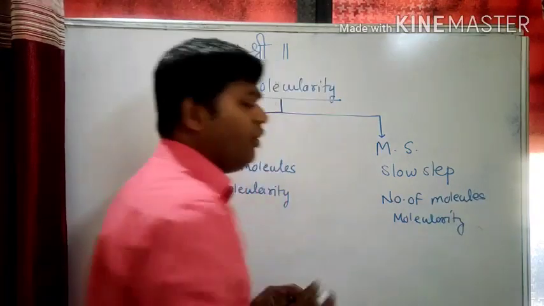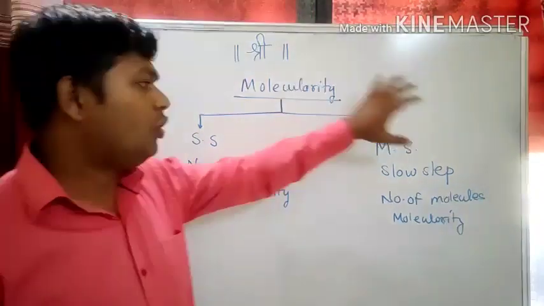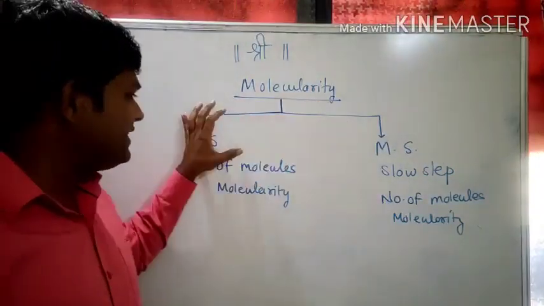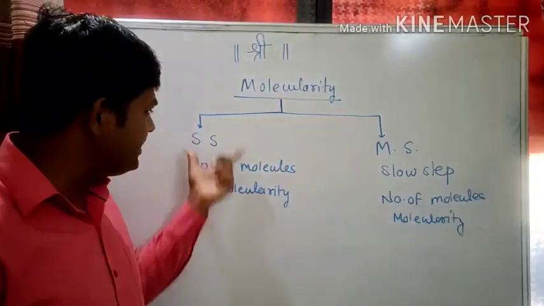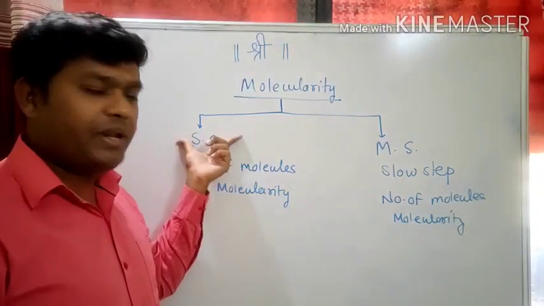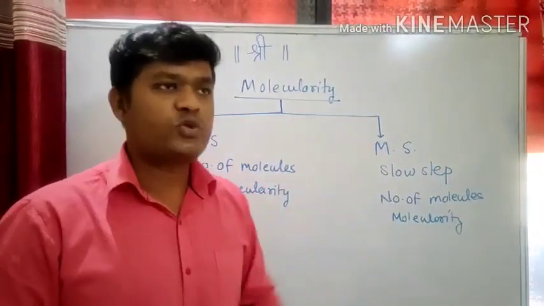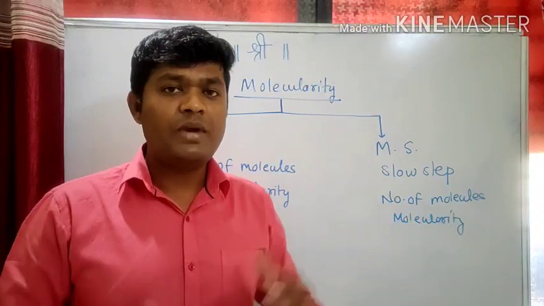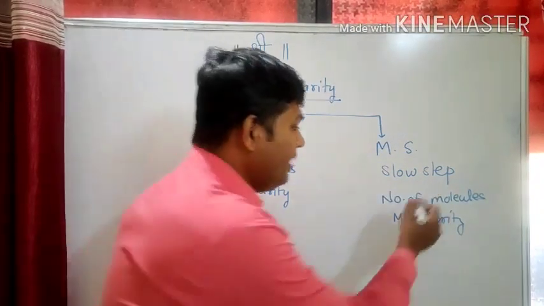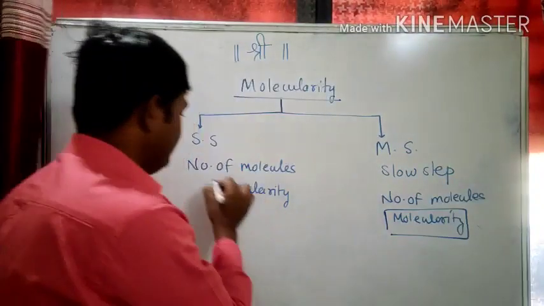So to predict the molecularity of a reaction, first of all, you should know whether the reaction is a single step or a multi-step reaction. Now, if you have predicted the reaction is a single step, then see the number of molecules. The number of molecules in that single step reaction will be the molecularity of the reaction. If the reaction is a multi-step reaction, go for the slow step. Out of many steps, find out which is the slow step, and then see how many molecules are involved in the slow step, and that will be your molecularity of the reaction.